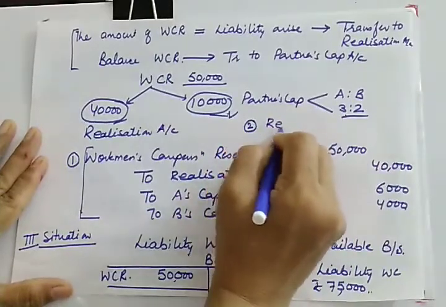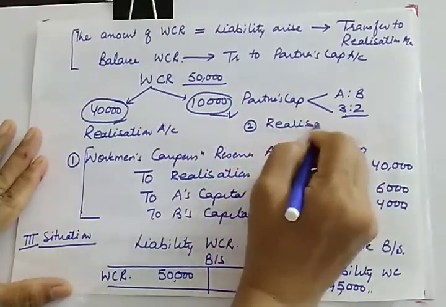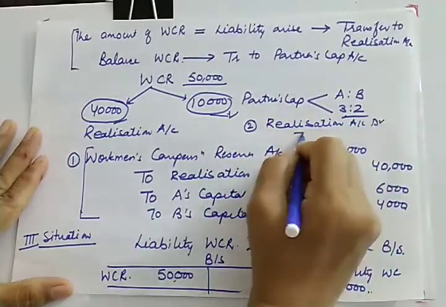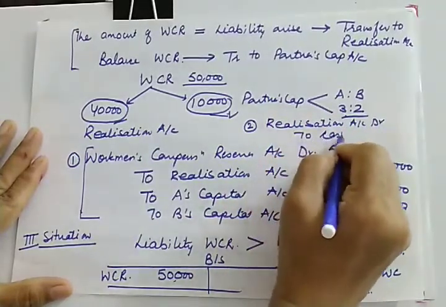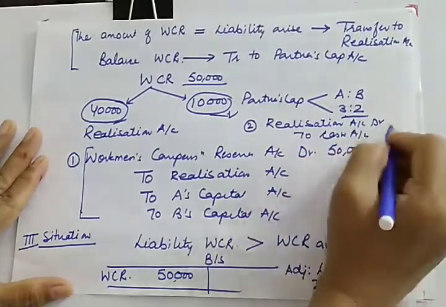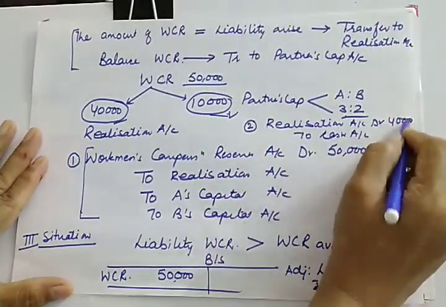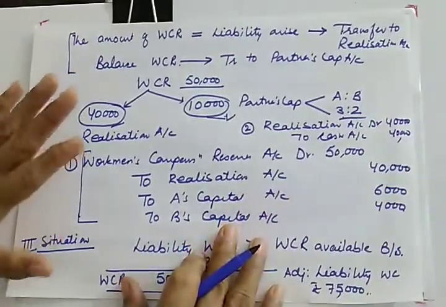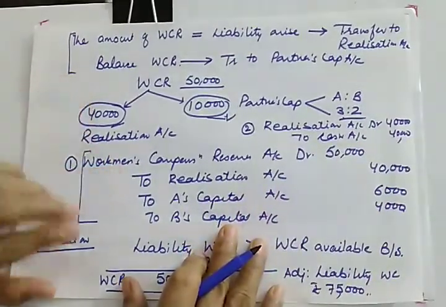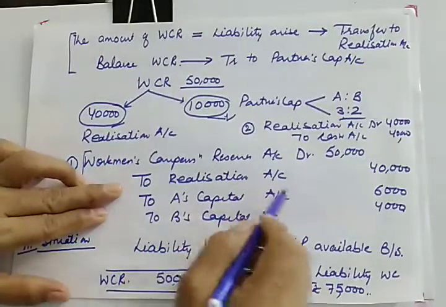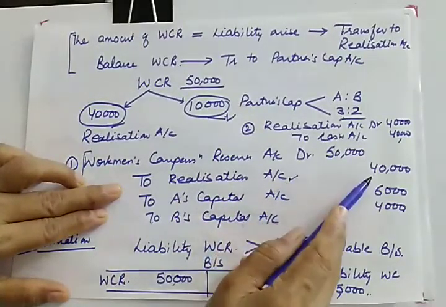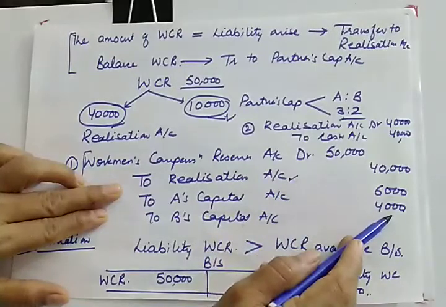So payment of liability will be realization account debit to cash or bank with the claim. Claim is 40,000. So I am repeating the treatment in second situation. In second situation, first of all, you will transfer the reserve equal to the liability arise in the realization account, and balance is transferred to partners capital.